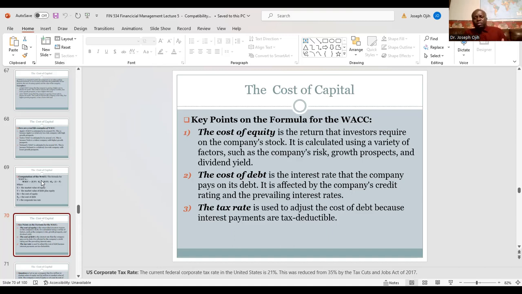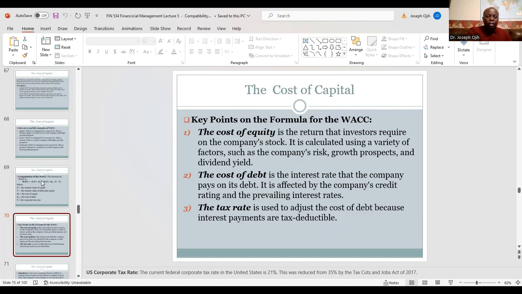Then the tax rate is used to adjust the cost of debt because interest payments are tax deductible. The US corporate tax rate used to be 35%, but during the Trump administration, they passed the Tax Cuts and Jobs Act of 2017, whereby the federal corporate tax rate was reduced from 35% to 21%.